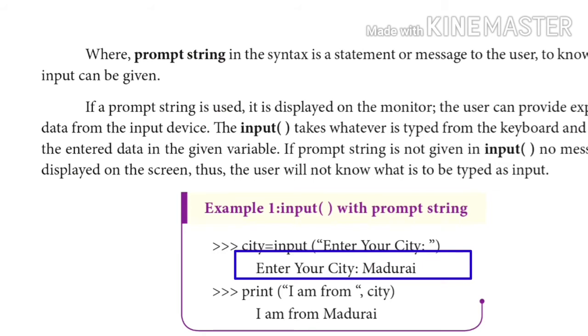We can give any other input like Madurai, Chennai, Trichy, etc. The second format is print of I am from in quotation marks, then a comma, and the variable in which we got the input. In this manner we can print the output we have received as input using a prompt string.